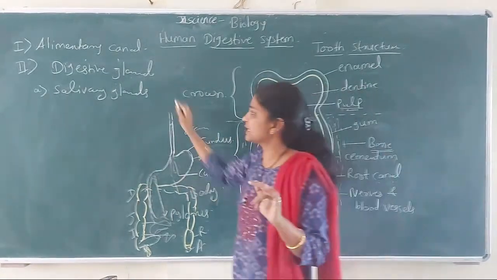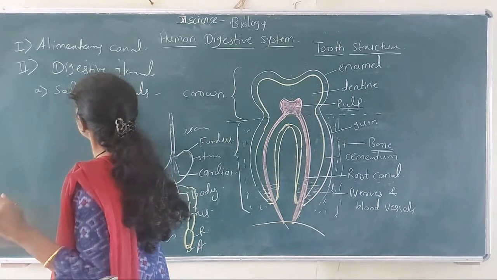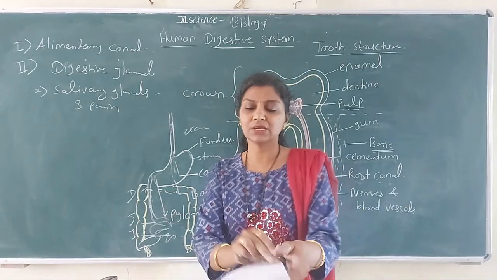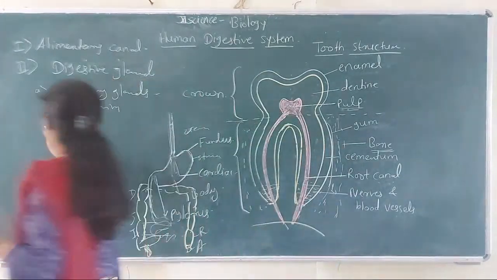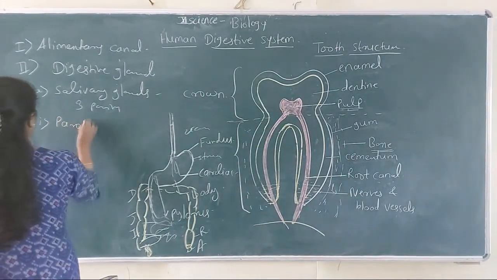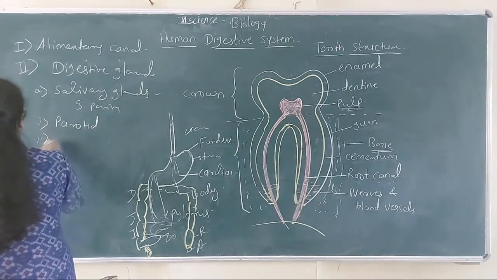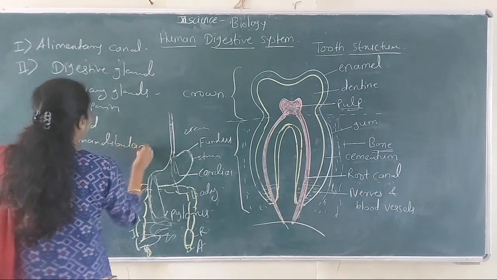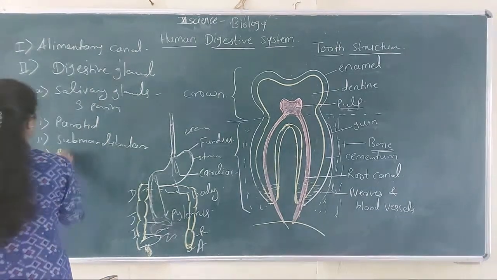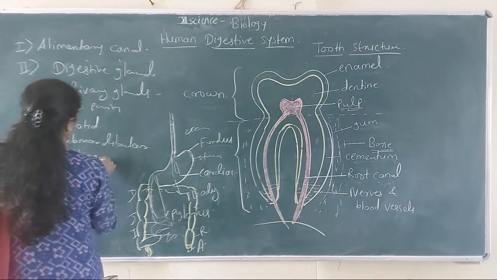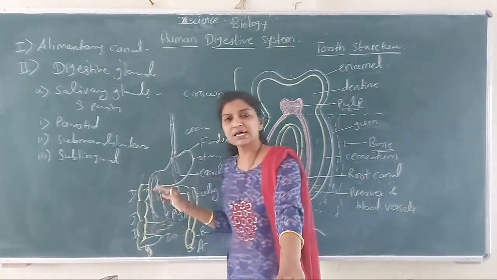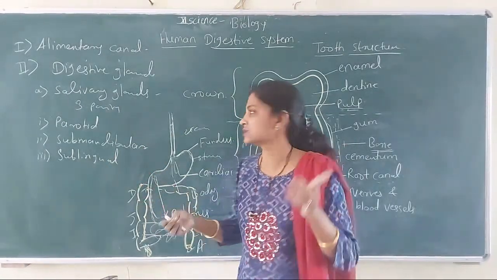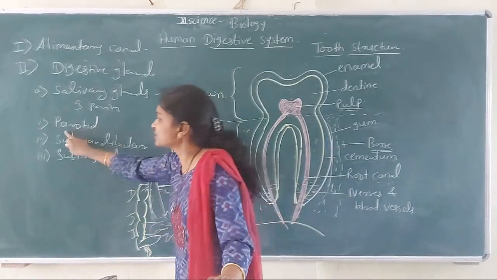Okay, so there are three pairs of salivary glands. Three pairs. तर कुठल्या घ्या मग three pairs of salivary glands? So first is parotid. Second is submandibular, and third is sublingual. So these are in pairs. जोड्या आहेत. One is from left side and other is from right side. Okay. So first is parotid glands.